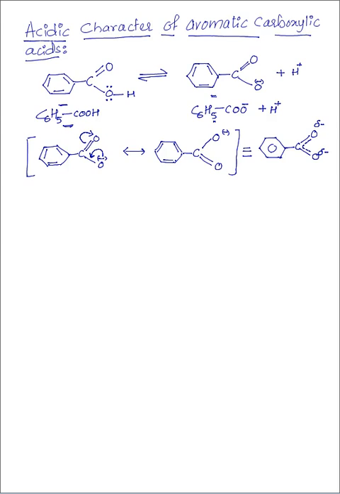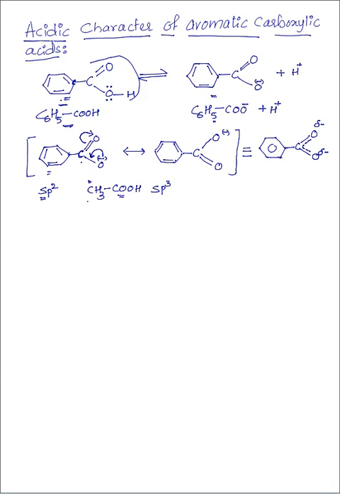In aromatic carboxylic acids, the carboxyl group is attached to benzene, so this carbon is sp2 hybridized, whereas in aliphatic carboxylic acids, for example CH3COOH, the carboxyl group is attached to a carbon that is sp3 hybridized.